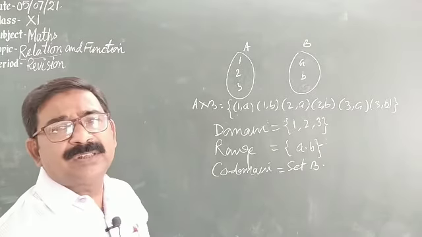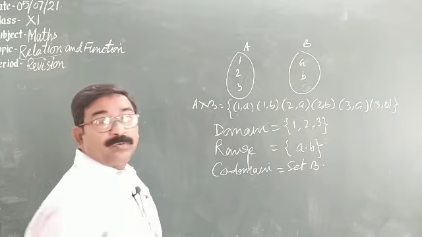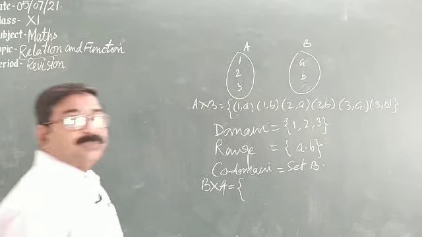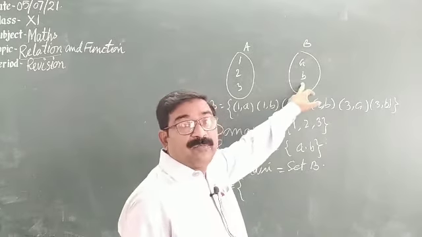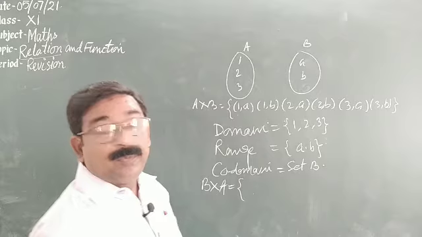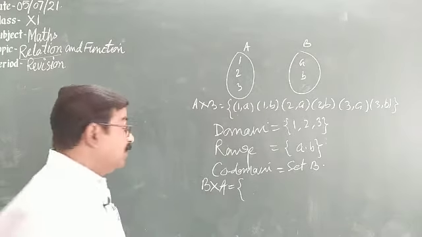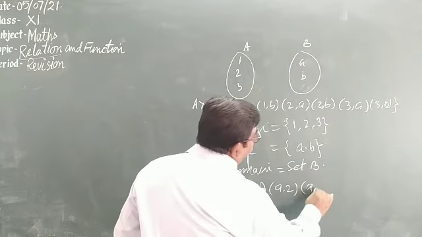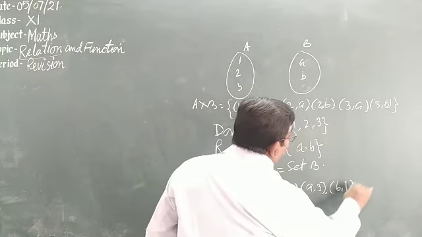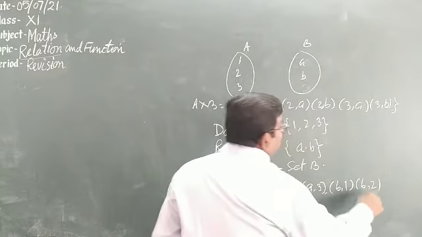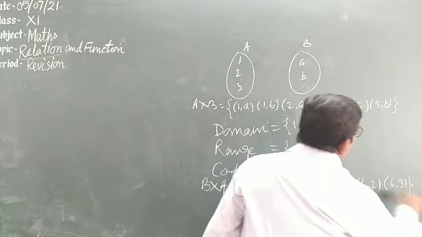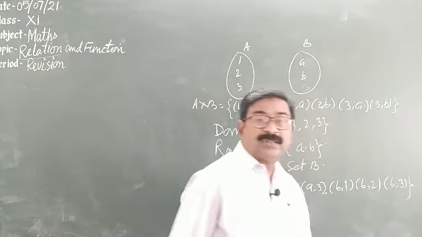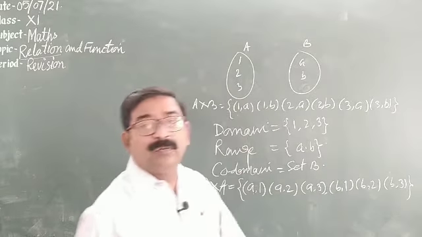Sometimes we reverse the Cartesian product, like we are going to find B cross A. B cross A means the first element is taken from set B and the second element from A. So what are the possible elements? (a,1), (a,2), (a,3), (b,1), (b,2), (b,3). See, the number of elements is the same, 6 ordered pairs, but the order is reversed.